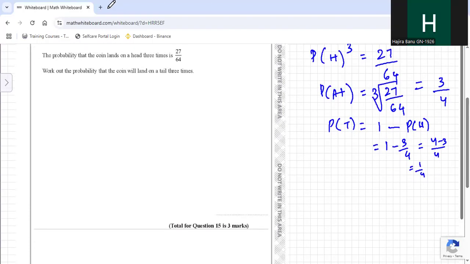So probability of getting a tail is 1 by 4. Now probability of getting tail 3 times will be probability of tail into probability of tail into probability of tail. So it will be 1 by 4 whole cube, which will be 1 by 64. So the answer is 1 by 64. Any doubt in this question?